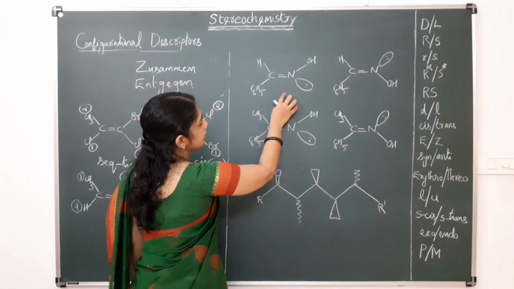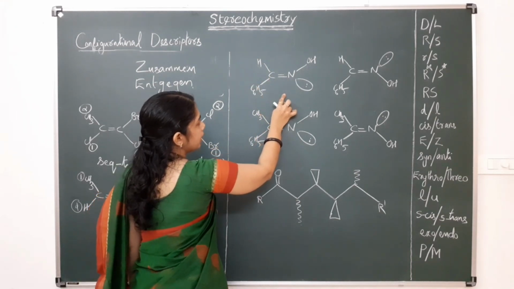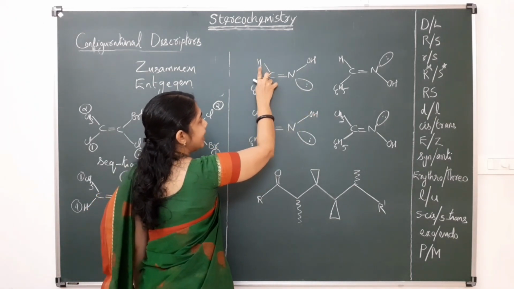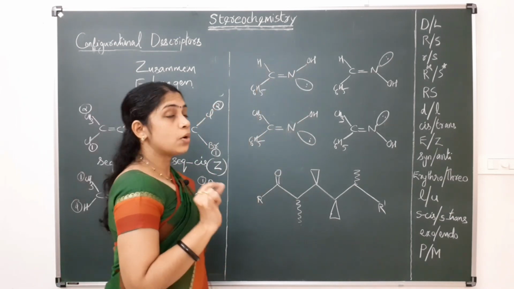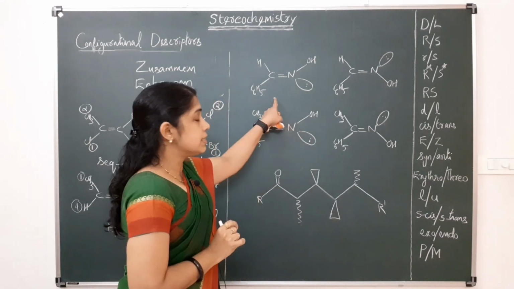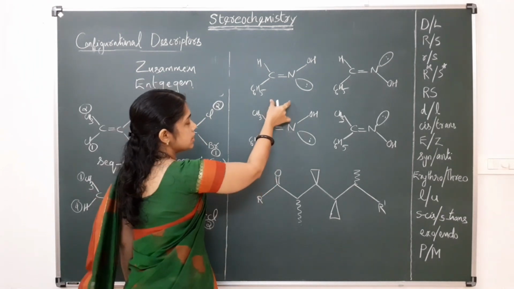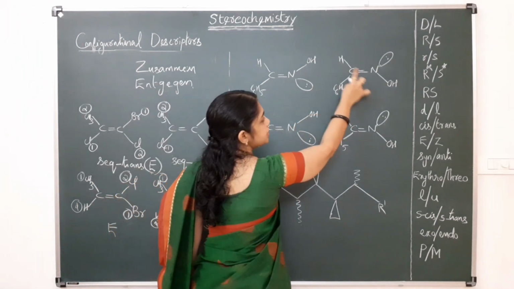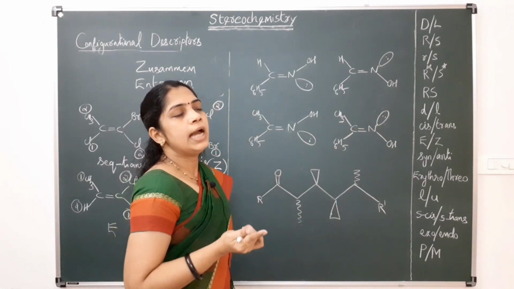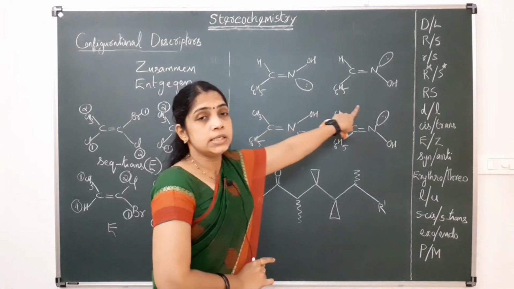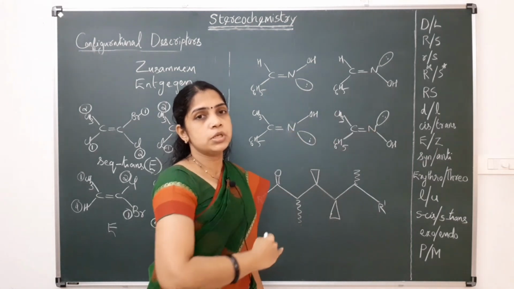And for this aldoxime, it comes from an aldehyde. Previously, if this H and OH are on the same side, that is called syn aldoxime. For example, this is syn benzaldoxime. This comes from benzaldehyde, so syn benzaldoxime. And if H and OH are on the opposite side, that is called anti aldoxime. This is syn aldoxime, this is anti aldoxime. That is the descriptor used previously.